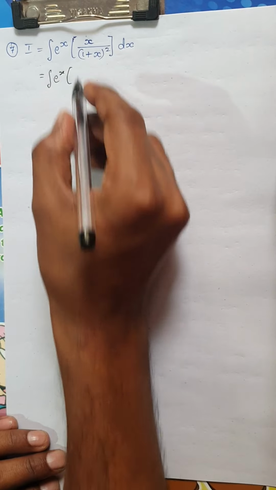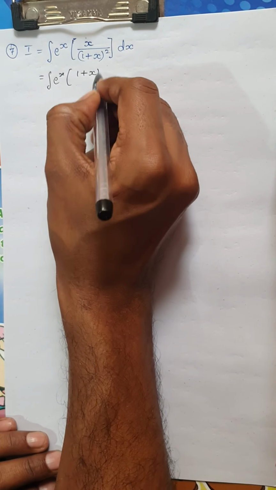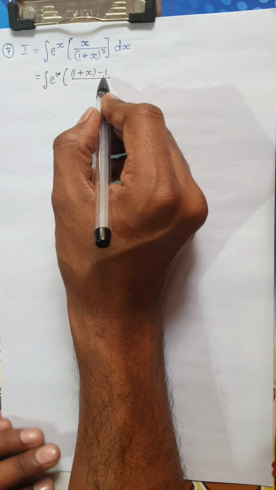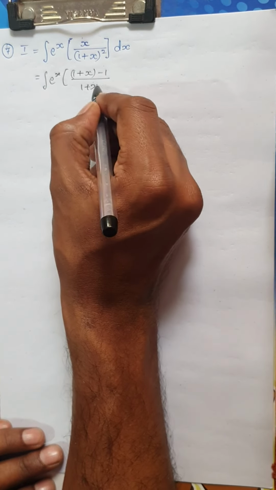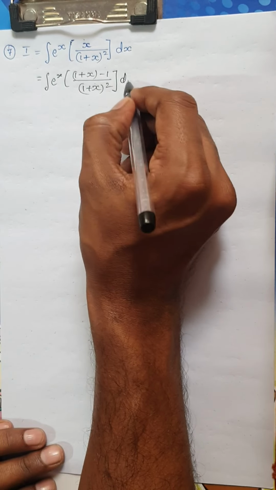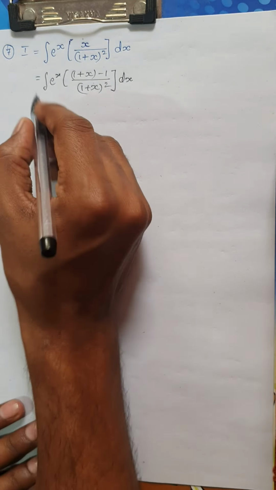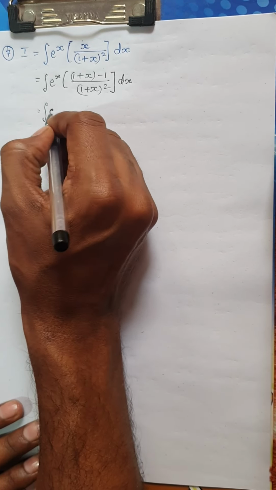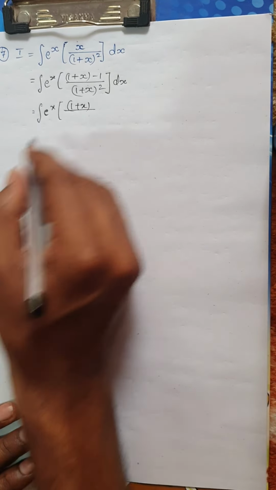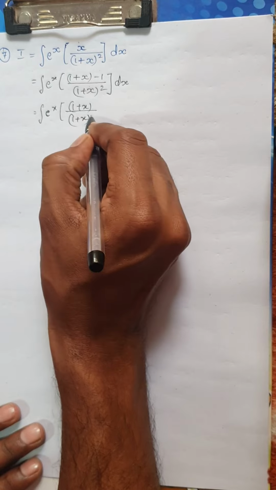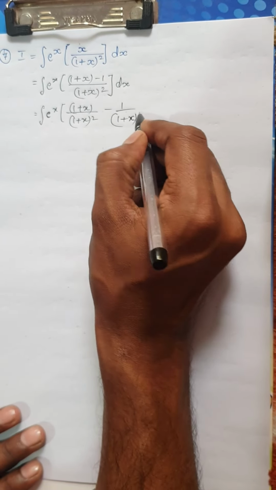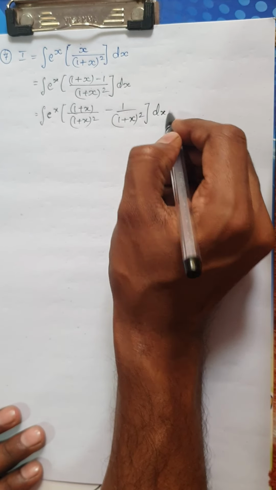So see how I'm going to adjust this integral. e power of x I am keeping as it is. In the numerator of this term, I am going to add and subtract 1. If I add and subtract 1, we know there would be no change. So I would get (1 plus x minus 1) divided by (1 plus x) whole square dx. Now if I split the integral, this would be of the form e power of x into [(1 plus x) divided by (1 plus x) whole square minus 1 divided by (1 plus x) whole square] dx.